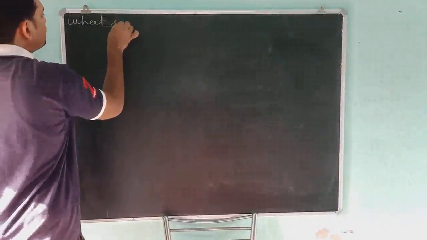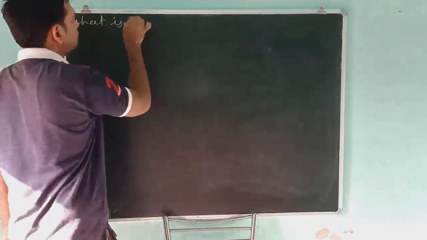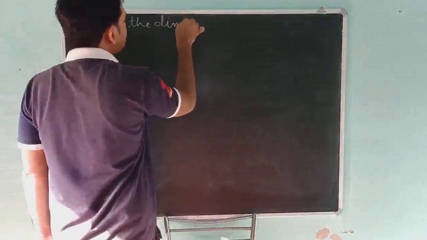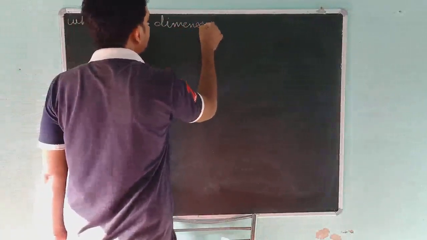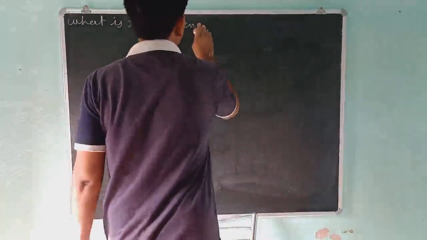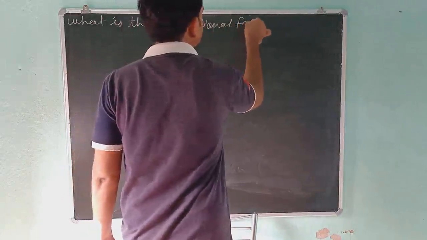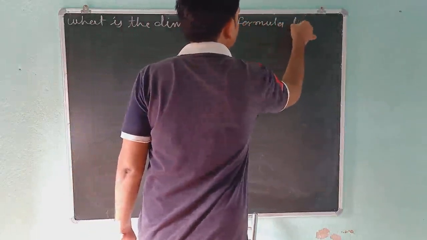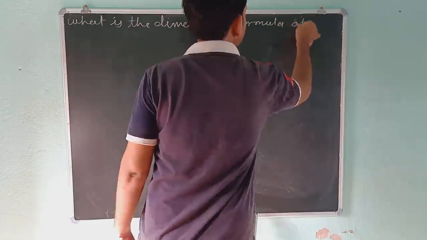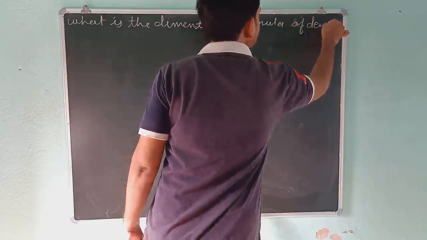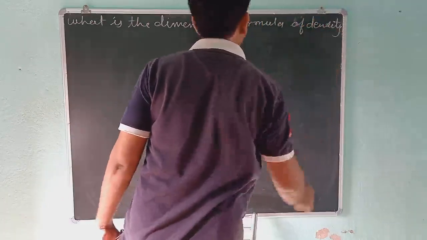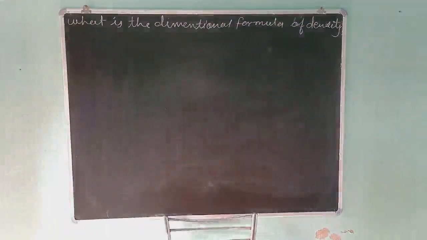Okay, next example is density. What is the dimensional formula of density?